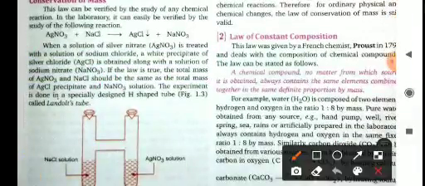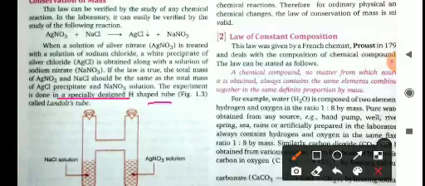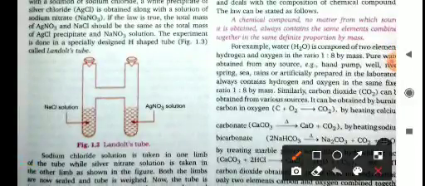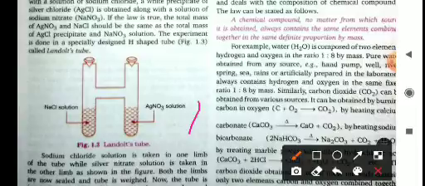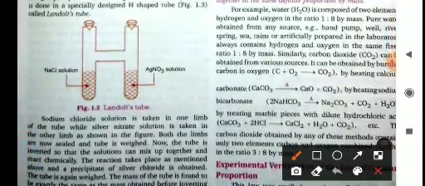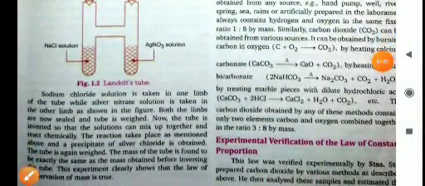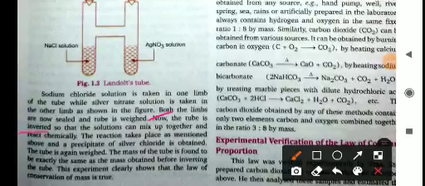The experiment is done in a specially designed H-shaped tube called the Landolt tube. Sodium chloride, NaCl, solution is taken in one limb of the tube while the silver nitrate, AgNO3, solution is taken in the other limb as shown in the figure. Now both the limbs are sealed and the tube is weighed. Okay, now the tube is inverted so that the solutions can mix together and react chemically.